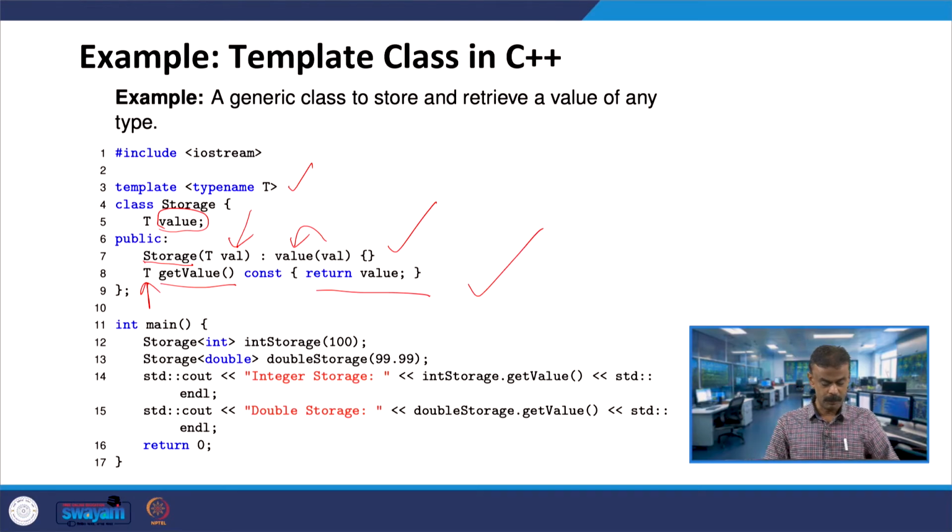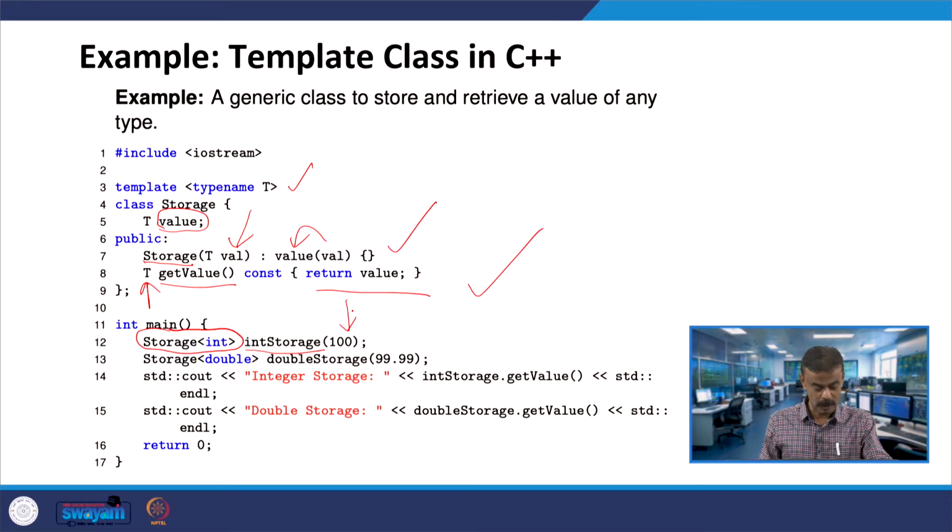Now in the main program, assume that I have an object of Storage. When you are writing the class name, you can see, first time we are seeing at line number 12, Storage, we know it is a class name, and then you are writing a type name. What is the type name? Integer, correct, and you are passing 100, you should pass the integer.